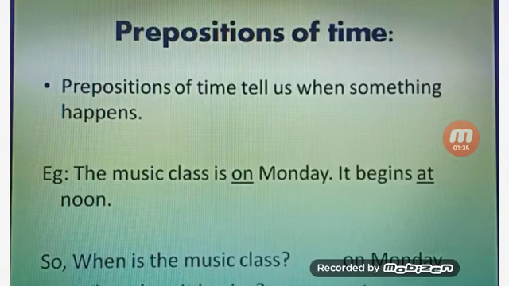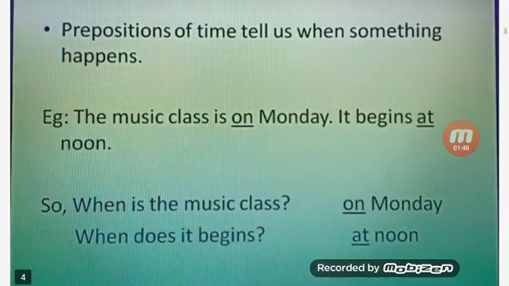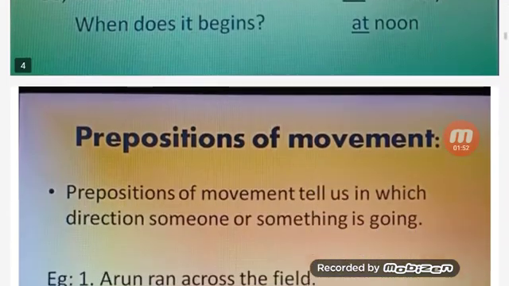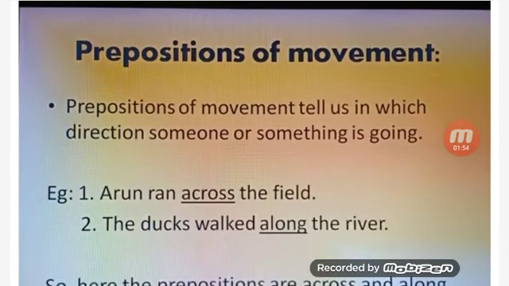Next is preposition of time. Preposition of time tells us when something happens. Example, the music class is on Monday. It begins at noon. So when is the music class? It is on Monday. And when does it begin? At noon.